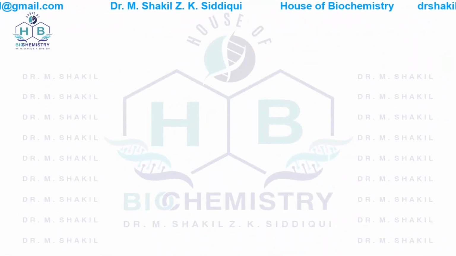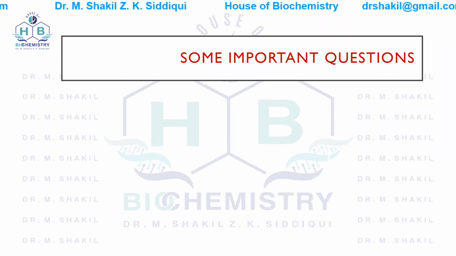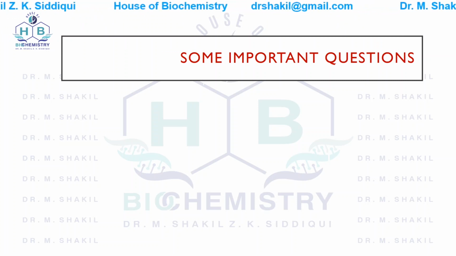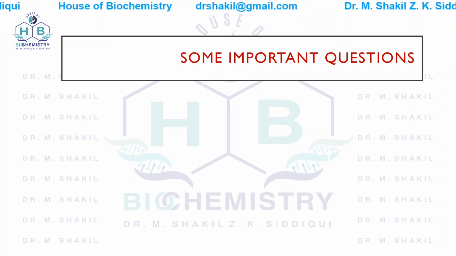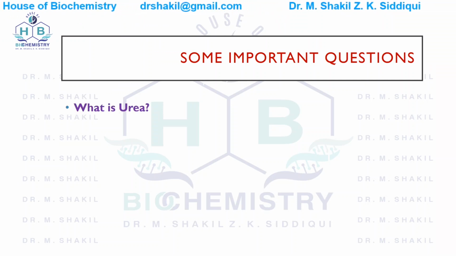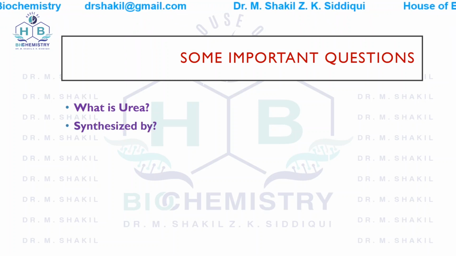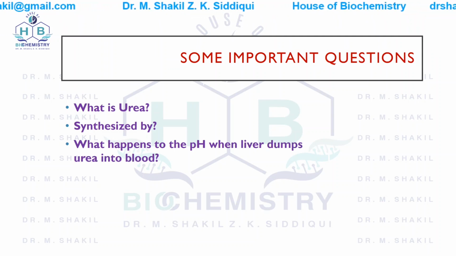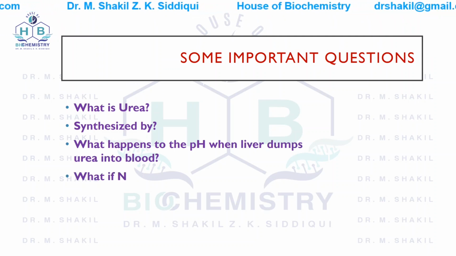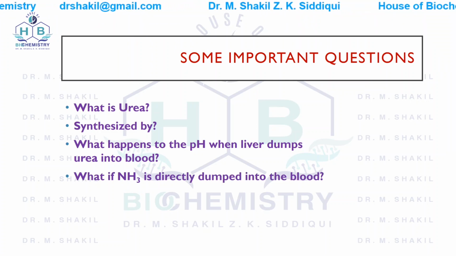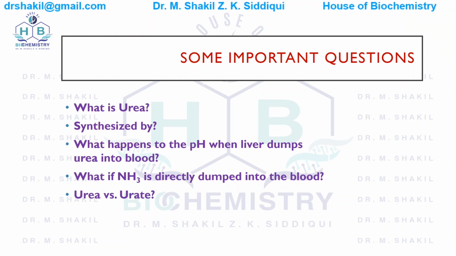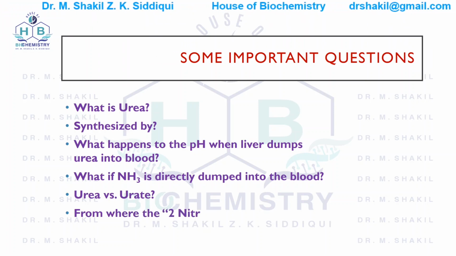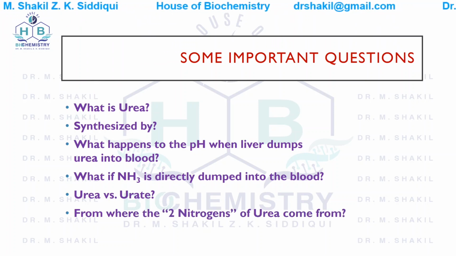Now, before we start the lecture, we have some important questions to remember. These questions will be answered in this lecture step by step, but you must remember these questions. Question number one is, what is urea and where it is synthesized? What happens to the pH when liver dumps urea into the blood? What if ammonia is directly dumped into the blood? Urea versus urate. What is urea? What is urate? Students get confused. From where the two nitrogens of urea come from?